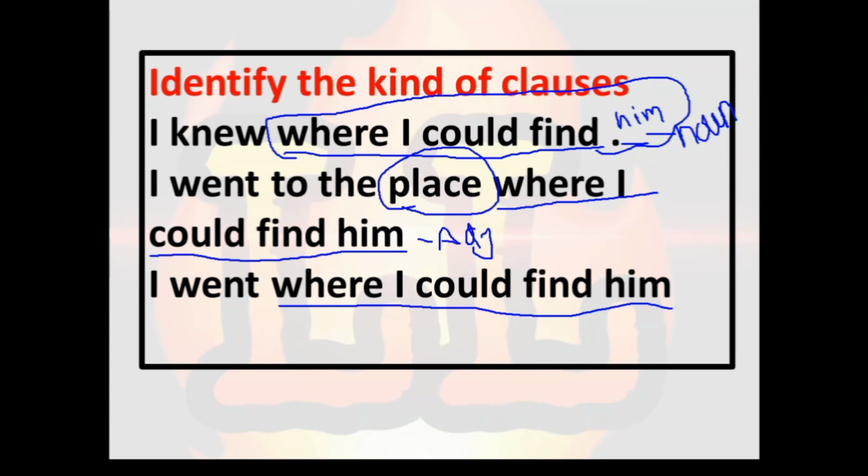And in the third example, I went where I could find him. Because it is giving more information about the verb, it is called an adverb clause. So the third one is the adverb clause.